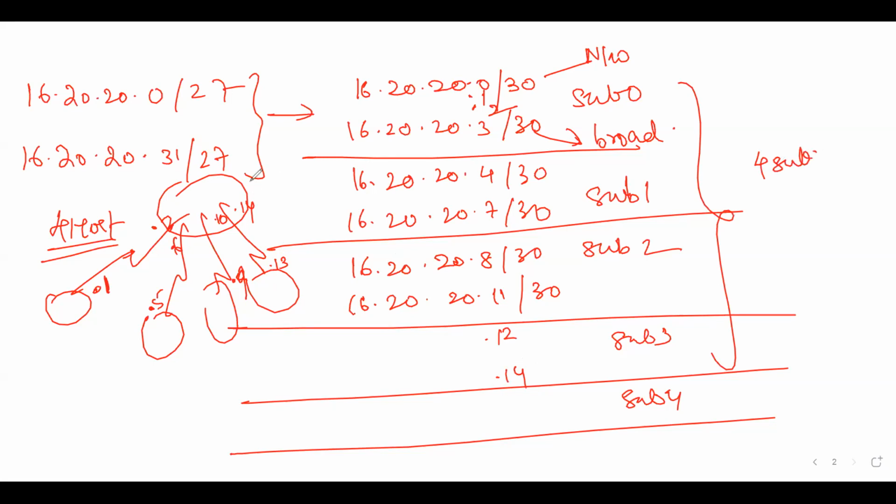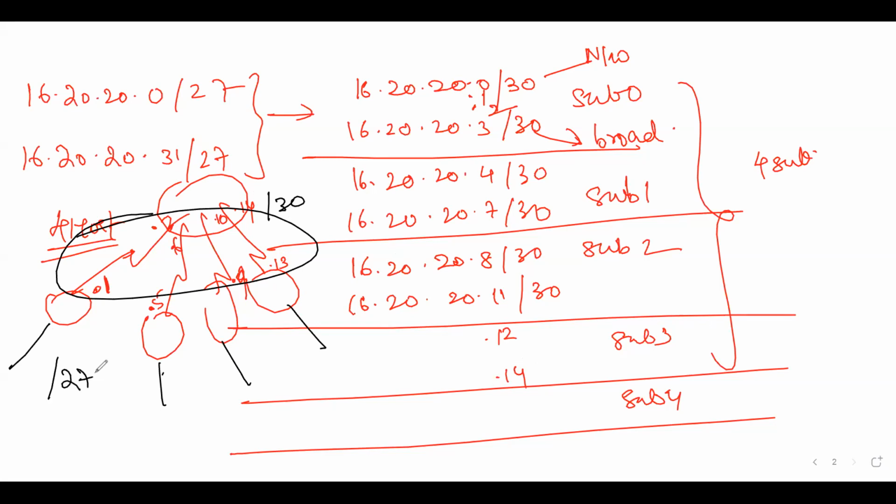So by doing the variable subnetting, we have this particular network in between the serial links. We have the /30, and for all other hosts which are sitting on the other side, we are using /27, though we can again do subnetting. So you can see that we have used variable subnetting for designing my entire network.